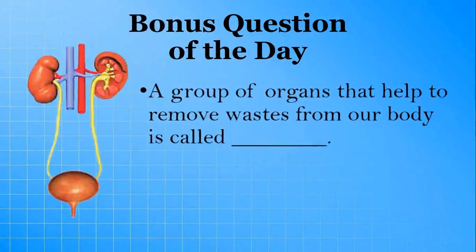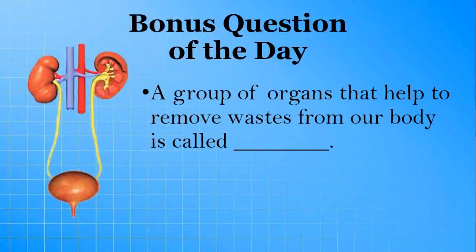Today your bonus question is, a group of organs that help to remove waste from our body is called dash. I repeat, a group of organs that help to remove waste from our body is called dash. Answer this question in your online exam section.